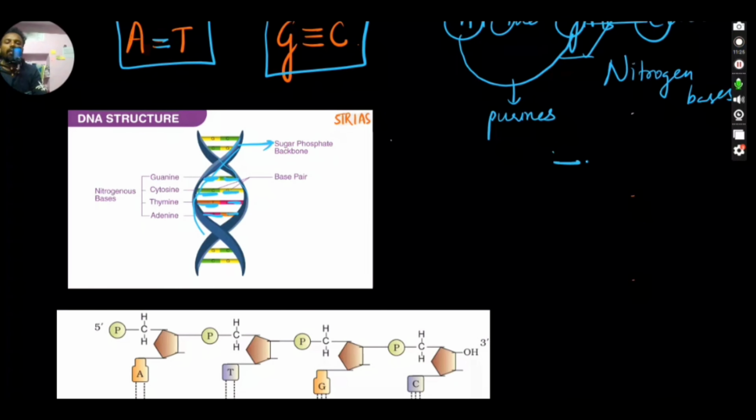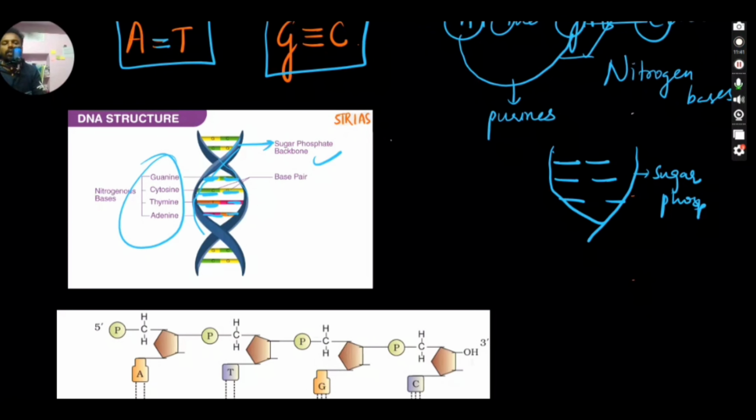So we'll be having these nitrogen pairs, and they will be held by the sugar phosphate backbone, which will be giving stability. And these things are called base pairs.